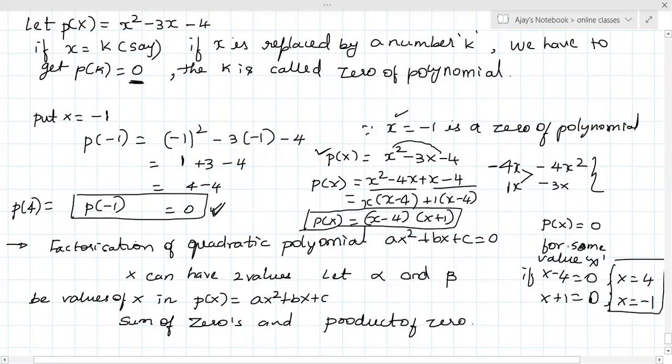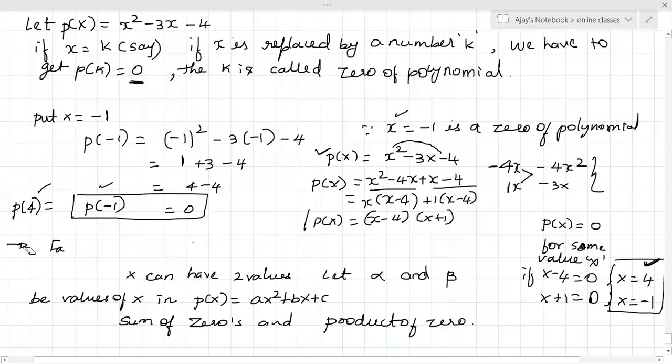For some value of x. What is that value? That value will be 4 and minus 1. That means if I substitute x is equal to 4 or x is equal to minus 1, what is the value of P of x I get? 0. 0 I get. These two are called zeros of the polynomial. What are those zeros? 4 and minus 1. Understood now?